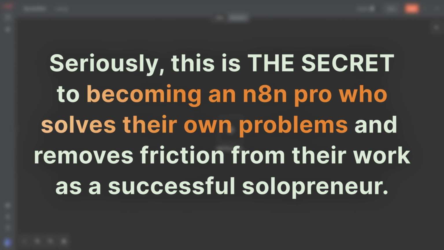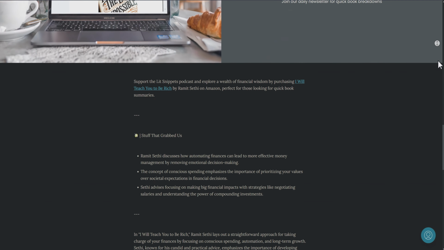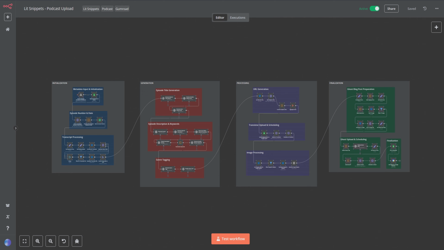Active Pieces, none of the other automation tools that I have used do this one simple thing that allowed me to create this 52 node long podcast automation, which creates all of the metadata for the podcast, uploads it to a podcast host, and then creates a complete blog post. All of this was written by AI from the transcript of the podcast. And I was able to do it in just a few weeks of using n8n.